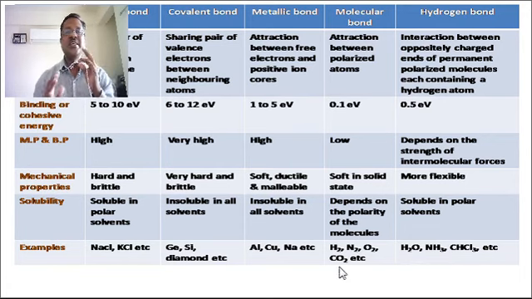So this is the distinction between all these 5 types of bonds: ionic, covalent, metallic, molecular and hydrogen.